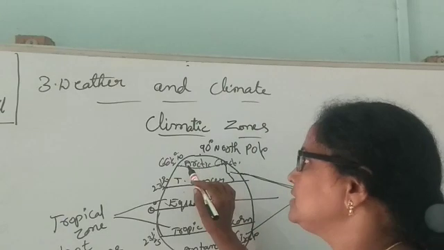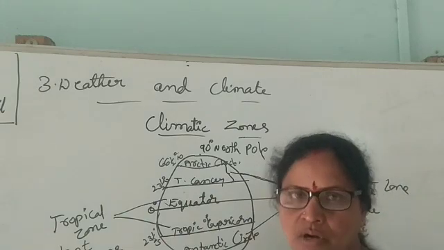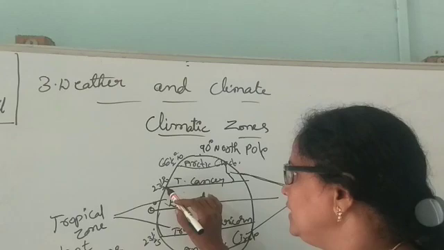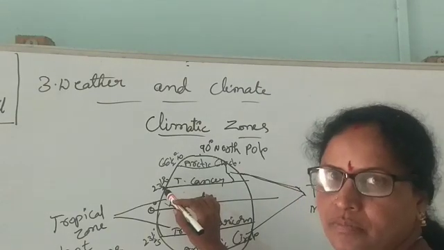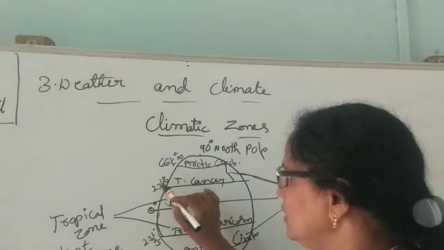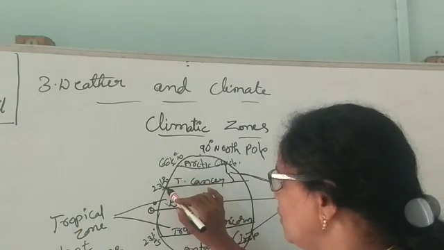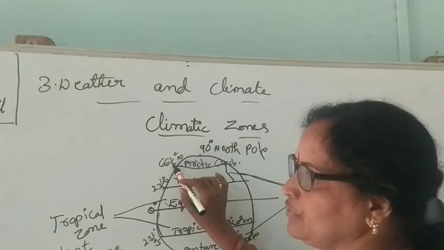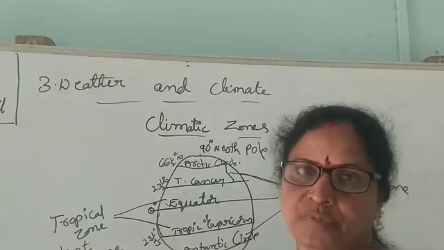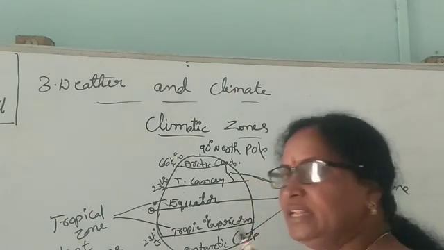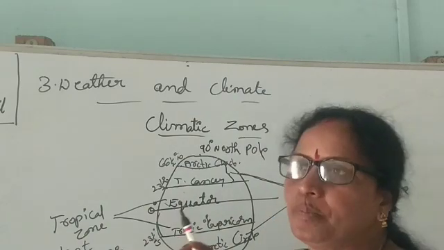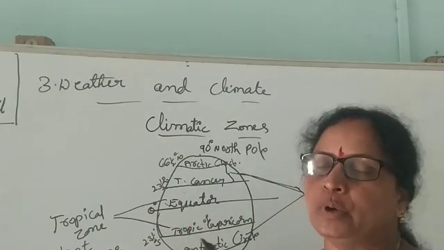Every latitude zone has a 23.5 degrees distance: from 0 degrees to 23.5, from the Tropic of Cancer to the Arctic Circle, and from the Arctic Circle to the poles. Okay na? There is a 23.5 degrees difference.